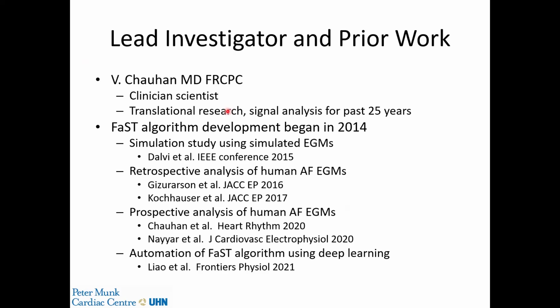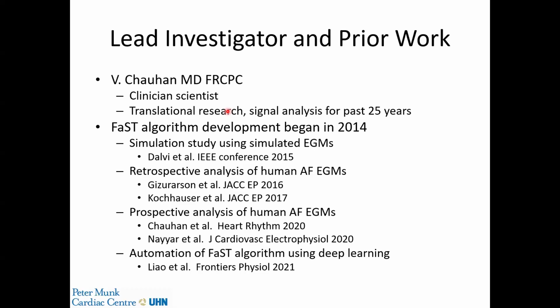By way of introduction, I am a clinician scientist working in the Division of Cardiology at the Peter Munk Cardiac Center, University Health Network in Toronto. I've been there for 25 years. I have an active translational EP research program focused on patients where we try to understand the mechanisms of arrhythmias.